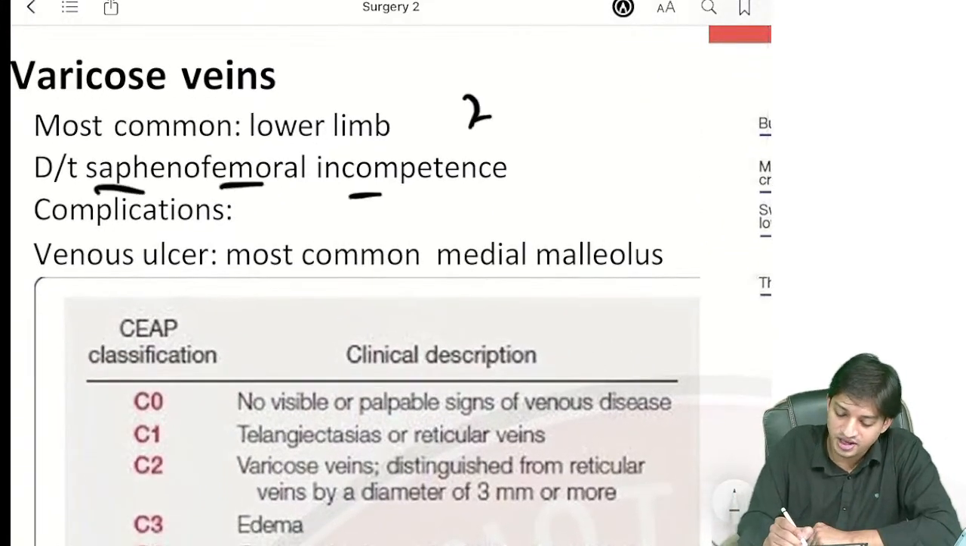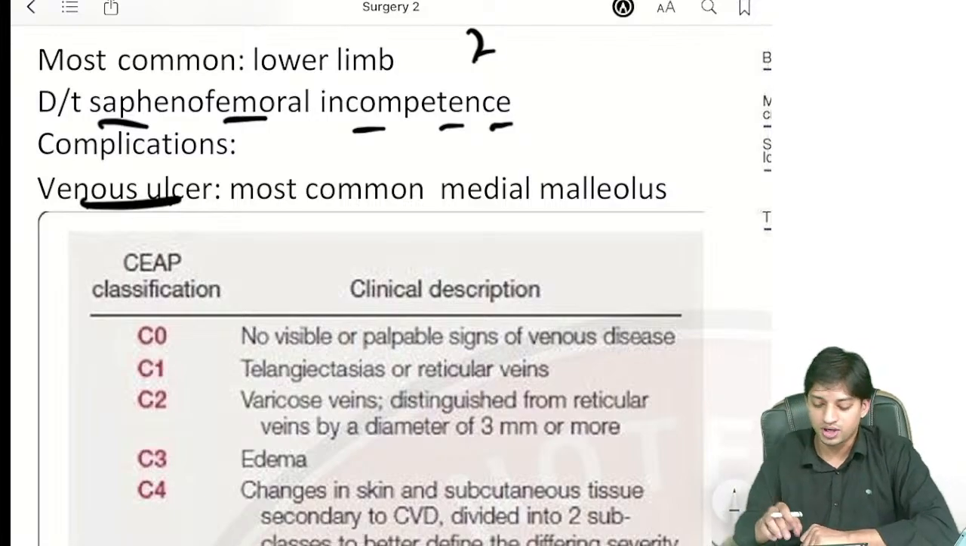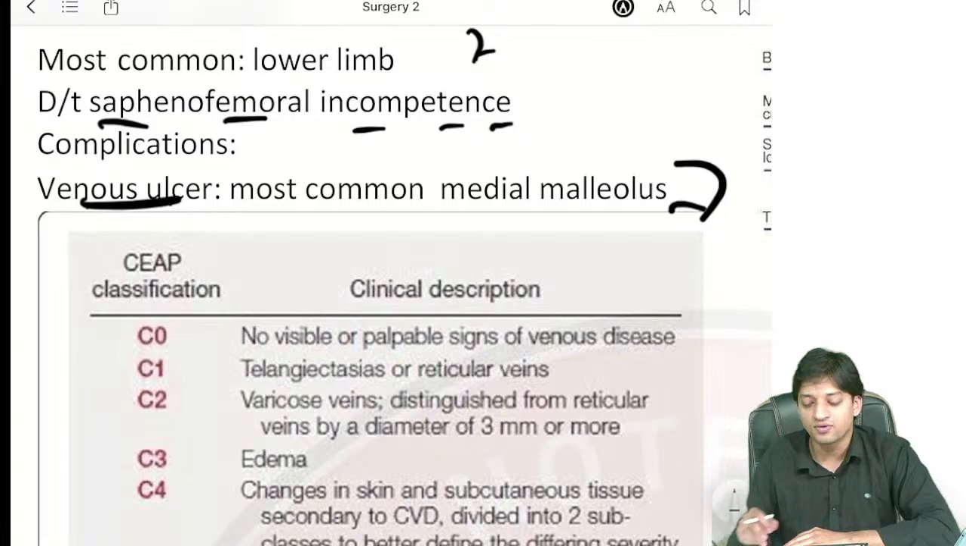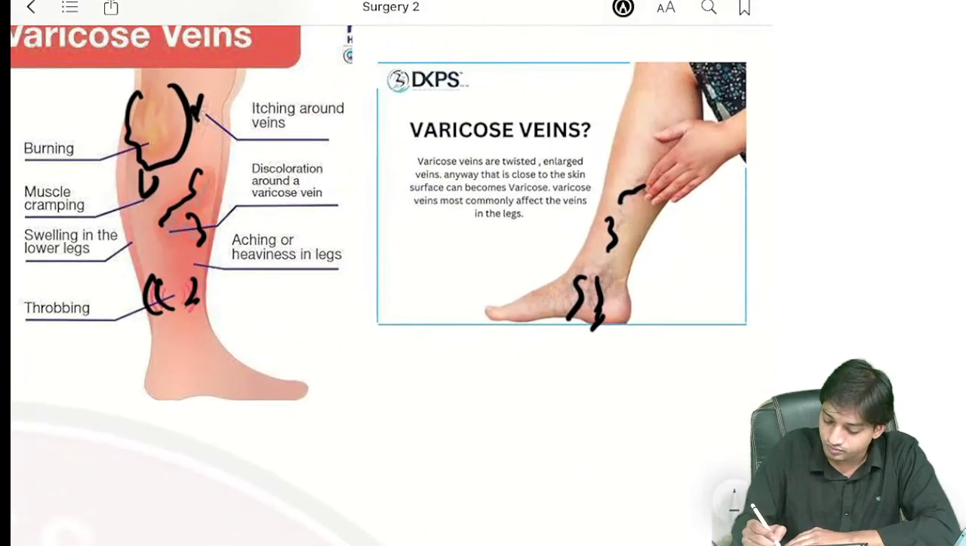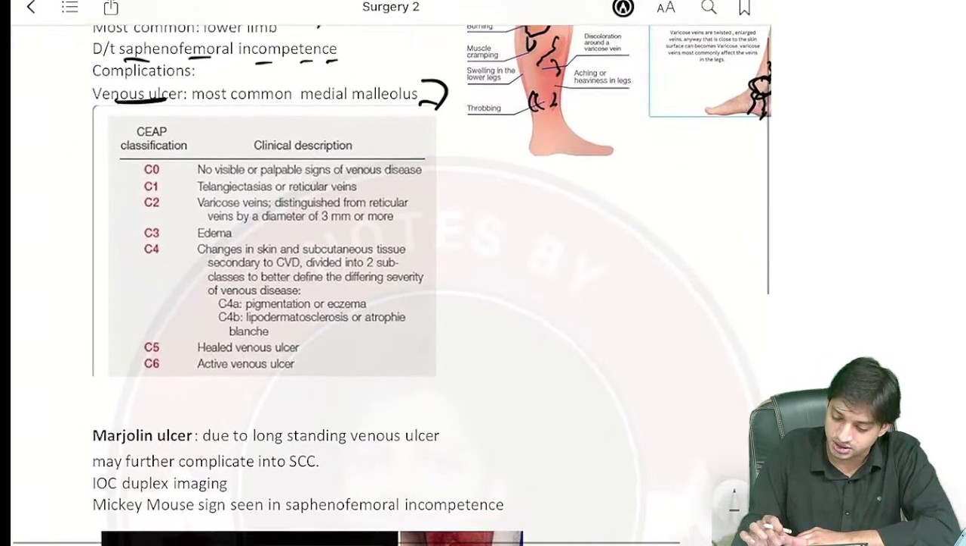Due to saphenofemoral incompetence, you will see complications. What you will see is venous ulcer, one of the complications, and the most common site for venous ulcer is the medial malleolus. Near the medial malleolus, you can see here, on this side you can have formation of ulcers.